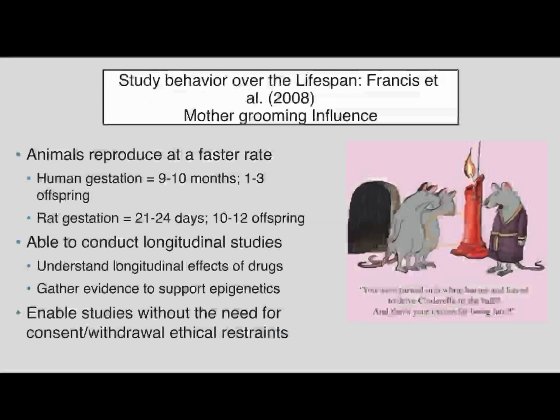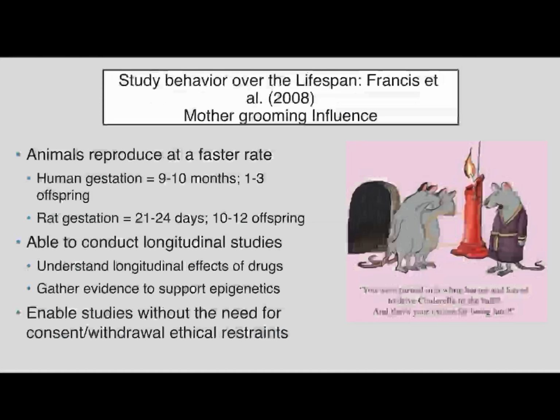Right? For humans, they're not going to be able to start having children until puberty, which is on average 13, 14 years old for women. For rats, they can start being pregnant at I think 8 months, right? So again, I don't have to wait as long for them to mature. And so if I want to do these longitudinal studies, I can do them easier with animals than I can with humans. I can look at the long-term effects of drugs.